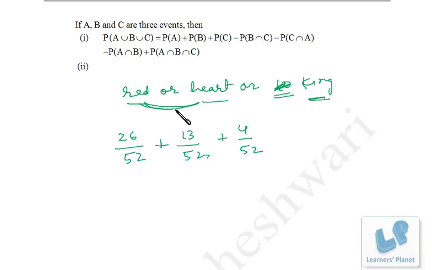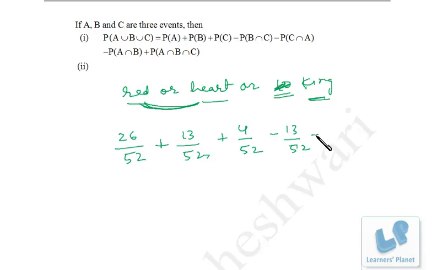Red and heart. Okay, see, all the hearts are red, right? So we have already calculated hearts in this, and further separately we have calculated over here, right? So if all the hearts are red, we cannot calculate the heart 2 times, so we need to deduct. Now what is that? That is actually A intersection B, or B intersection C, whatever you say. So it's A intersection B. That means the combination of red and heart, that is 13 cards, we need to deduct,